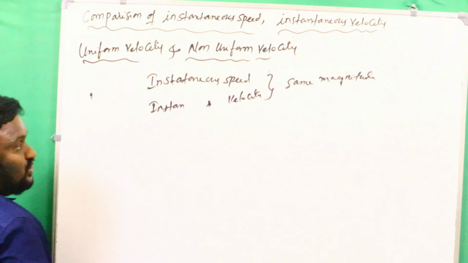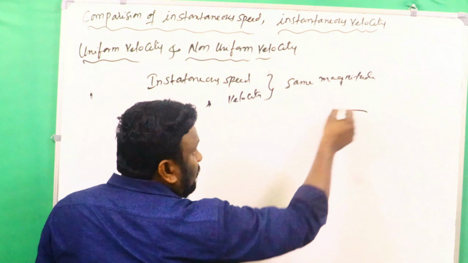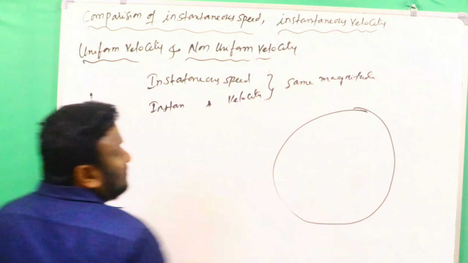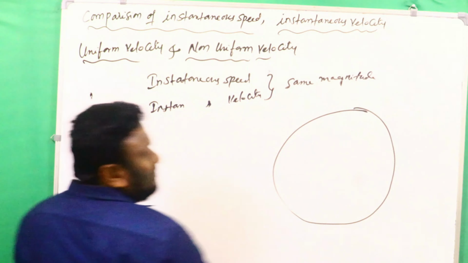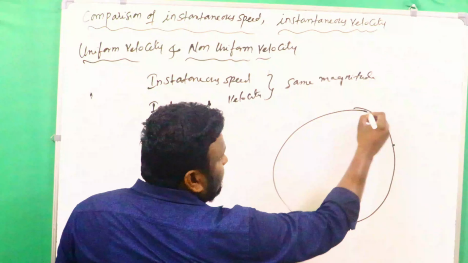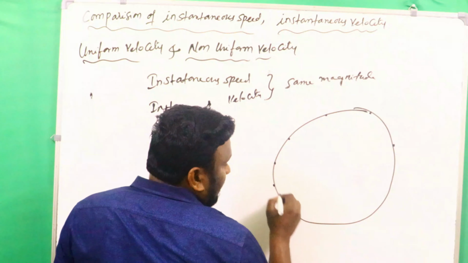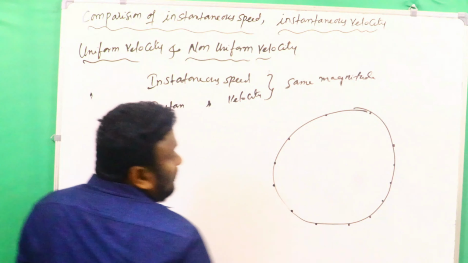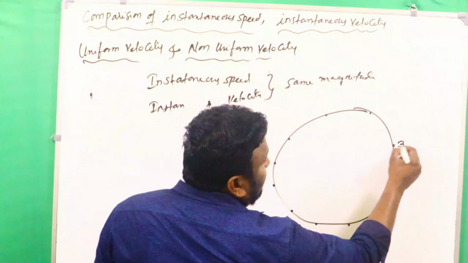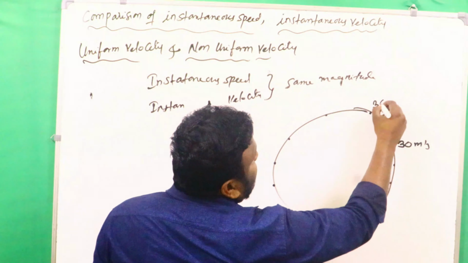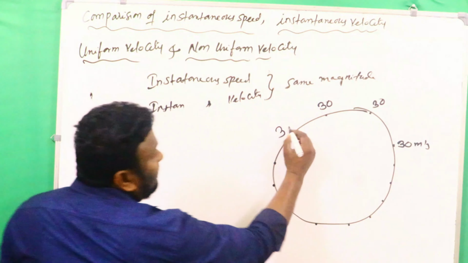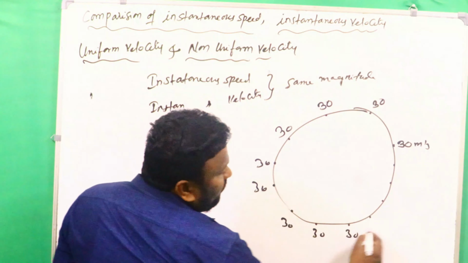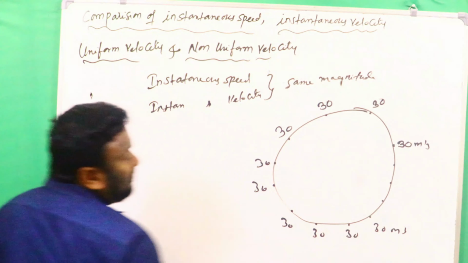Clear? So that's why here I am saying, this is the circular path. Just imagine at every point the particle is moving along a circular path. We have selected some points on the circular path. Here at every point we are saying its speed is 30 meter per second. Yes, everywhere we have 30 meter per second.